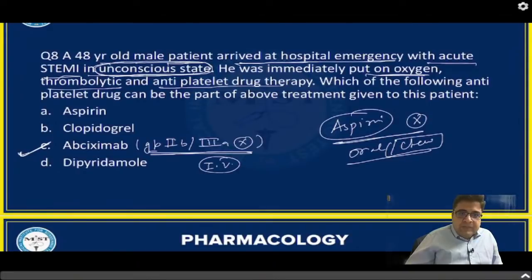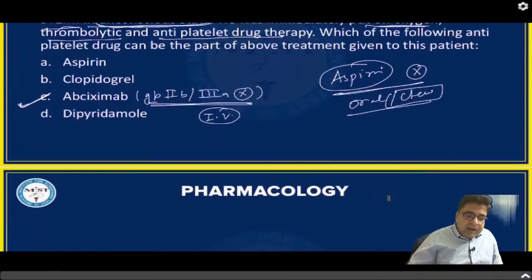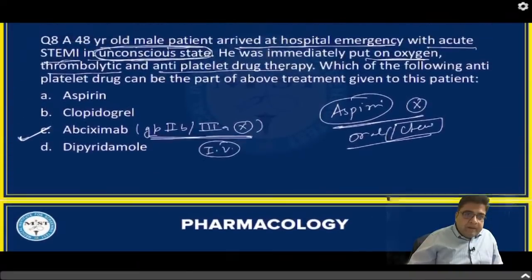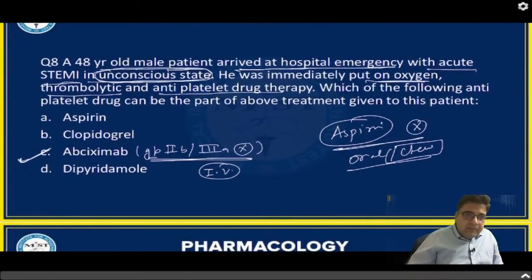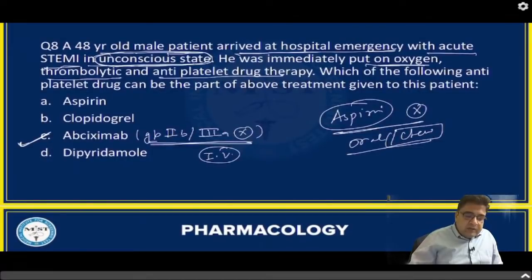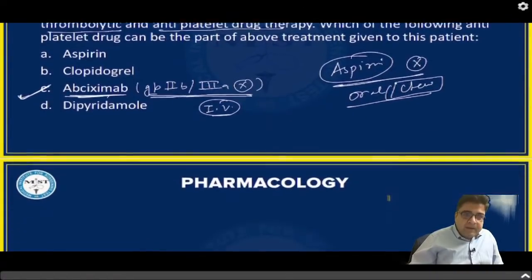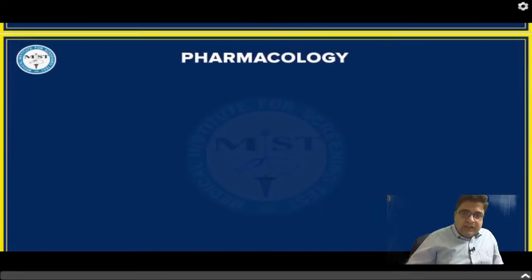So the answer is the glycoprotein 2b3a inhibitor because the patient is unconscious. Please remember all antiplatelets are given by oral route, but this is a drug which is given mainly by IV route. So answer is C.